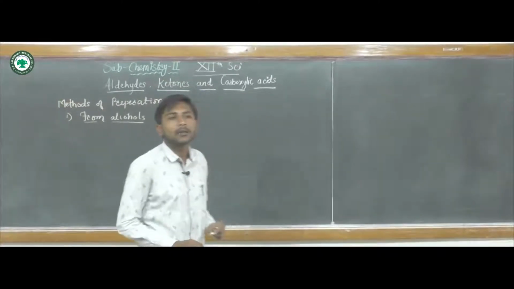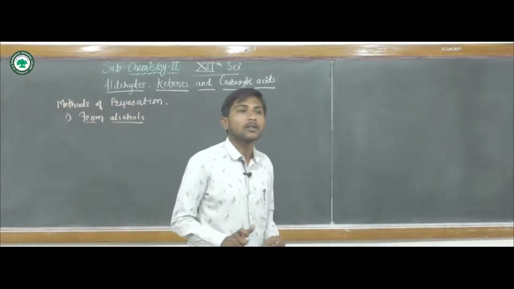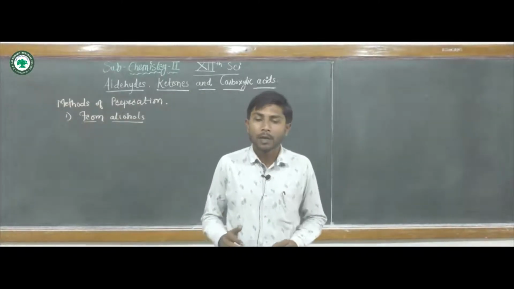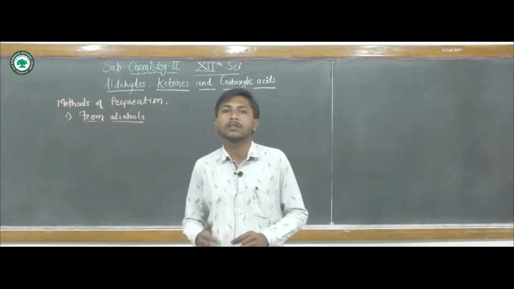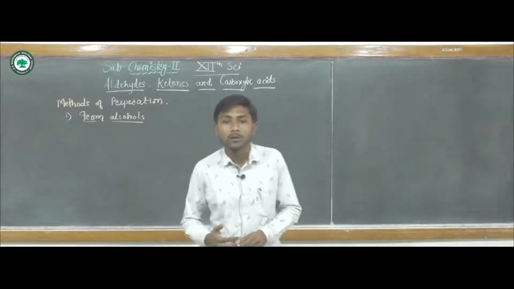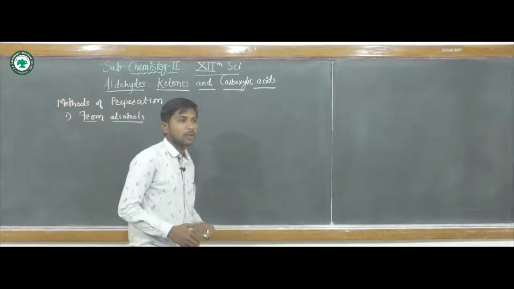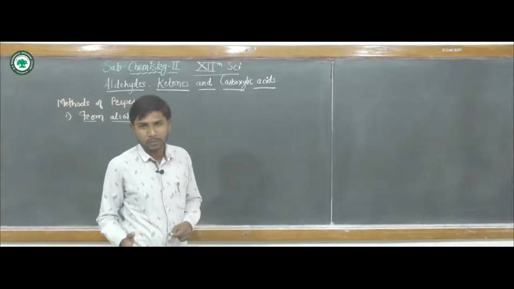They can be prepared from alcohols by oxidation of alcohols. When these alcohols undergo oxidation, they undergo dehydrogenation, meaning one water molecule is removed from the alcohol molecule to form the corresponding aldehydes or ketones.